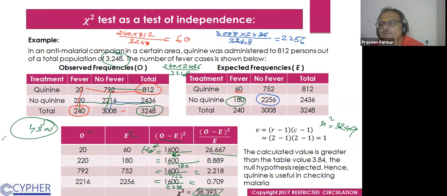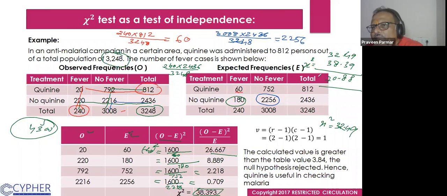So what does additive property mean? If you have to find the chi-square for the combined whole, we just have to add 32.49 and 38.39. We add these, so it is 70.88. Does that make sense to everyone?